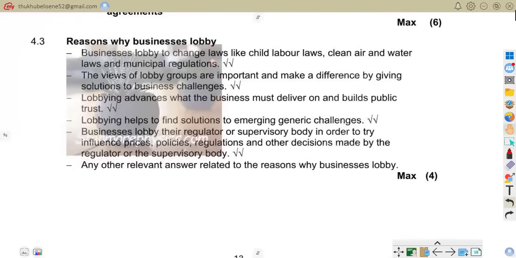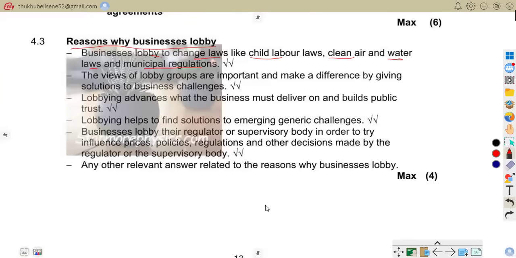Remember 4.3, we were asked to give reasons why business lobby. Business lobby to change laws like child labor laws, clean air and water laws, and municipal regulations. So business lobby to improve business conditions, for example, reducing taxes and changing labor regulations.